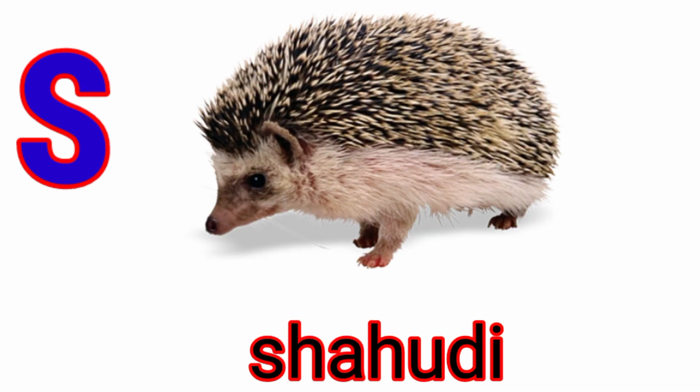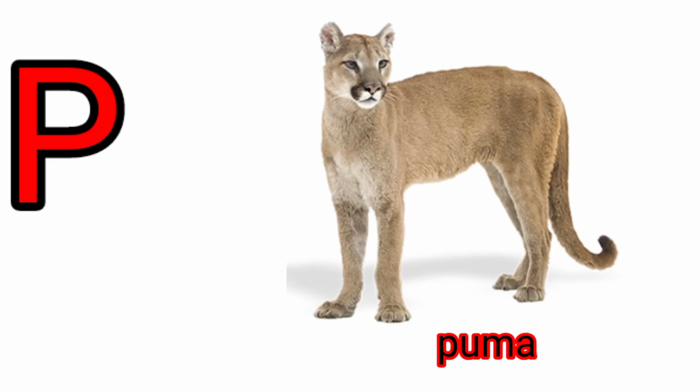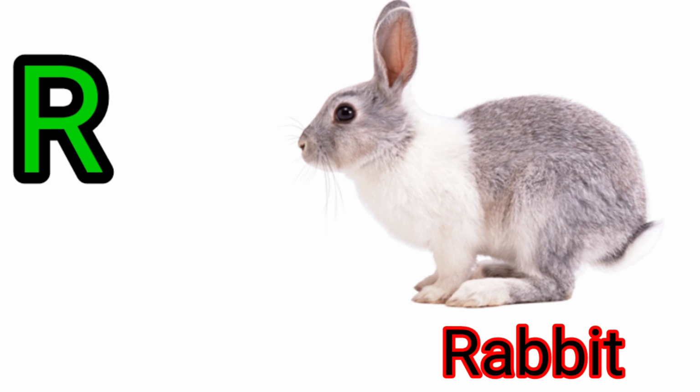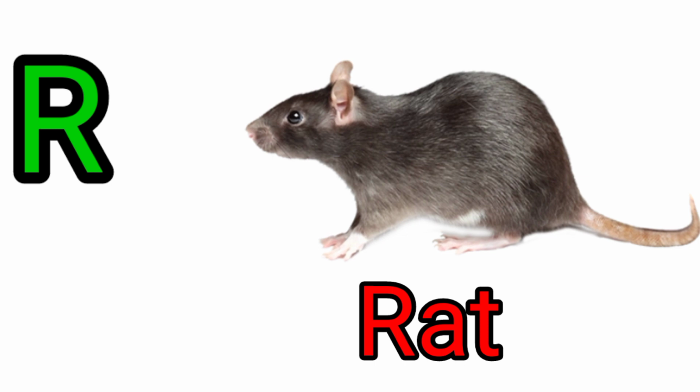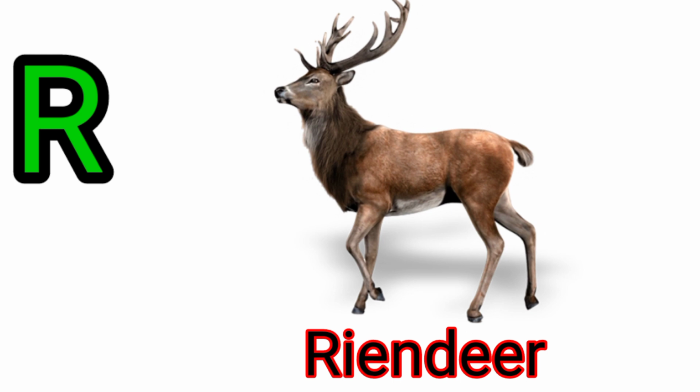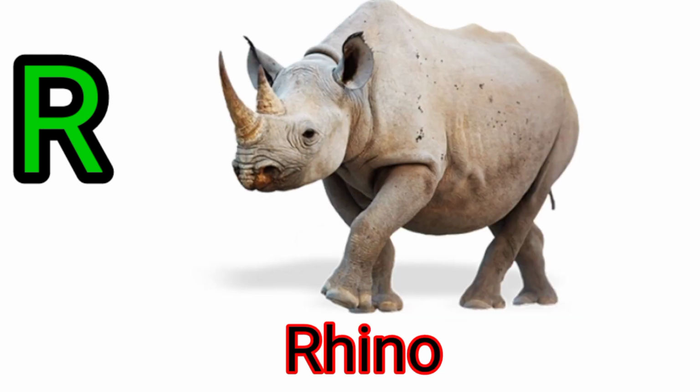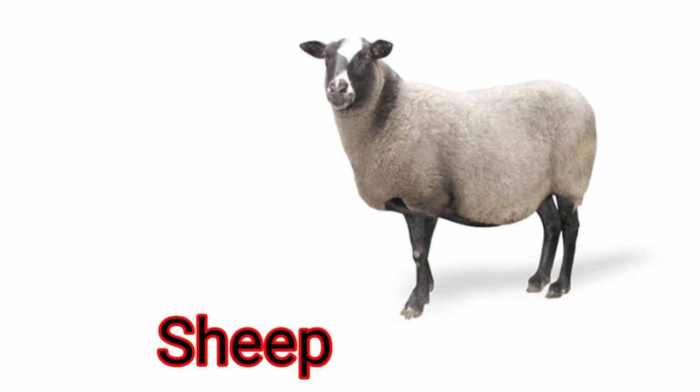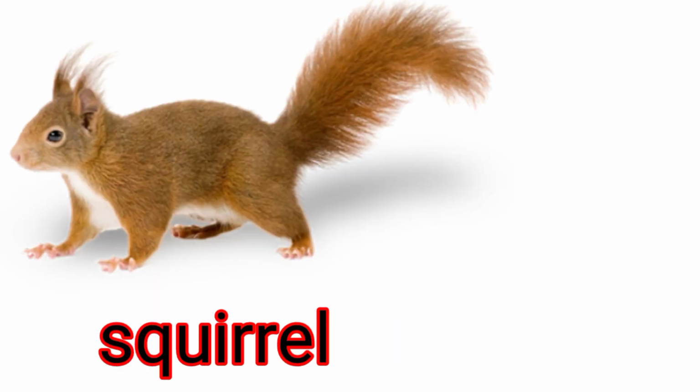S is for shahodi. P is for puma. R is for rabbit. R is for rat. R is for reindeer. R is for rhino. S is for sheep. S is for snake. S is for squirrel.